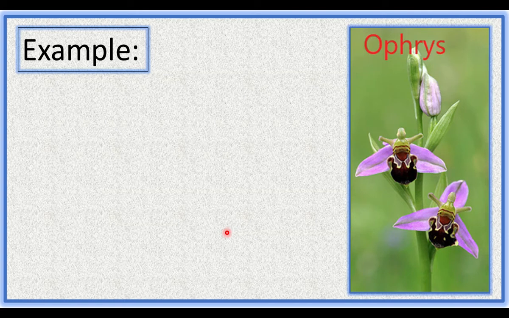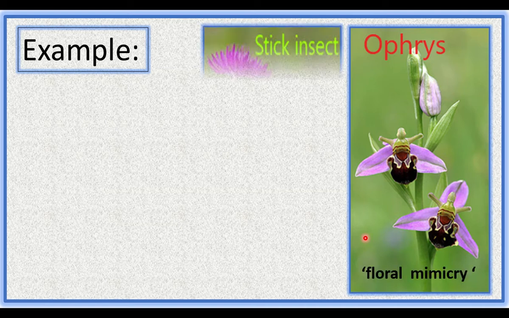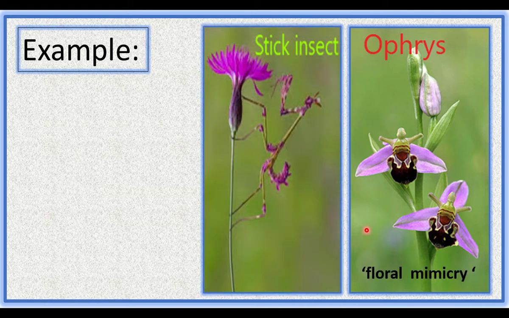Ophrys produces flowers. The flowers look like female insects to attract male insects for pollination. This is floral mimicry. Stick insect looks like a stick of a plant.